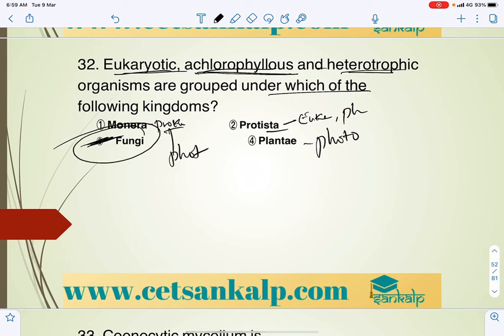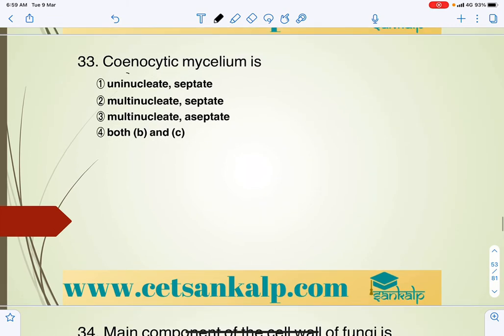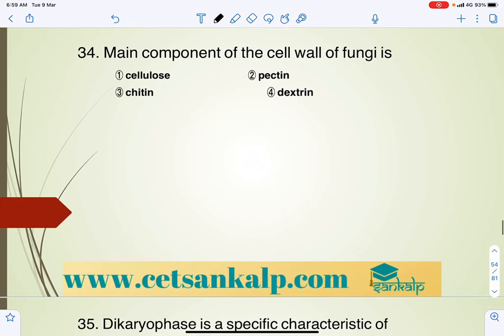Chlorophyllus, that is fungi. Cenocytic mycelium. So in case of fungi, we all know that the cenocytic and aseptate, what is it? The cenocytic means generally we can say no wall formation, and there will be a multinucleate condition. So this is also called as the cenocytic. Multinucleate aseptate. Main component of cell wall of fungi, that is fungal cellulose, or we can say chitin.